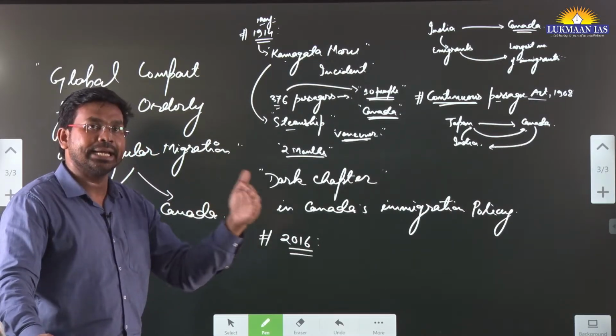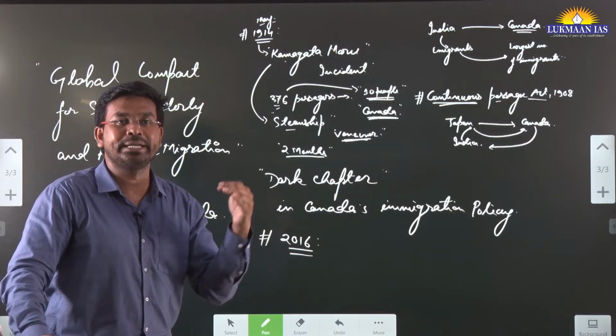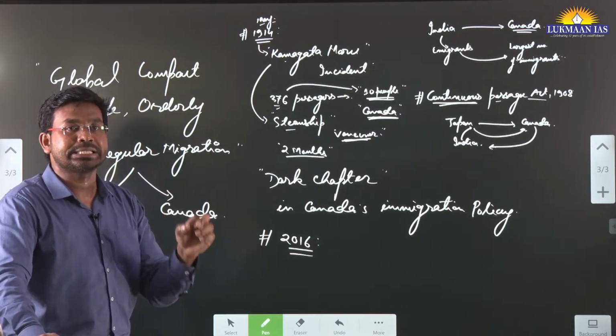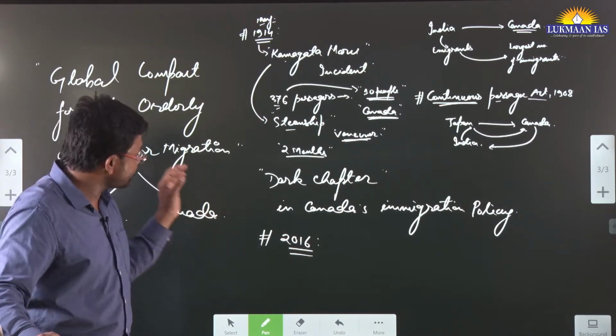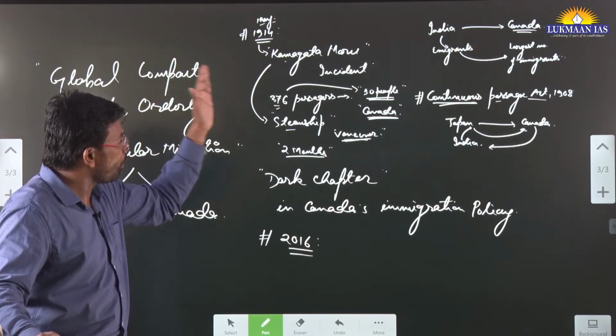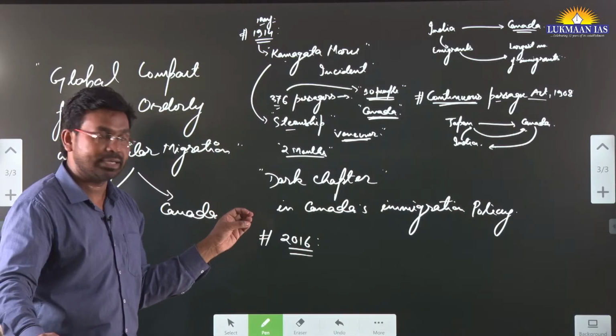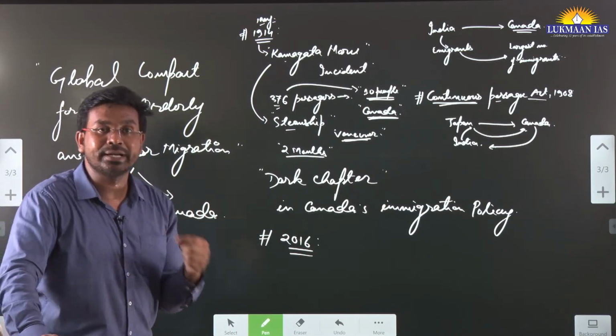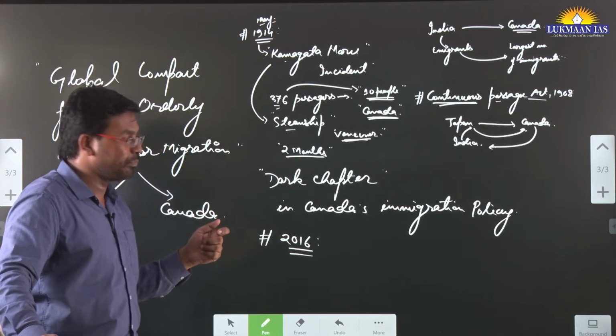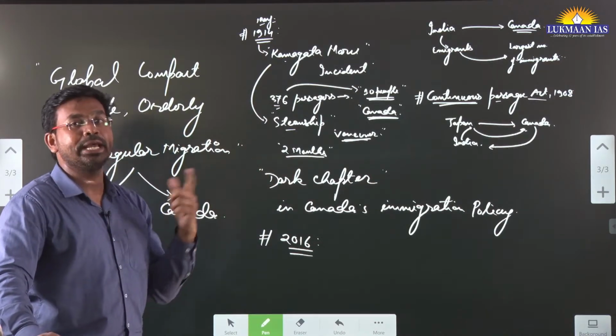India and Canada have established diplomatic relations, so that allows people to do so. However, because of the recent tussle between these two countries, people are facing difficulty in emigrating from India, or coming back to India from Canada.